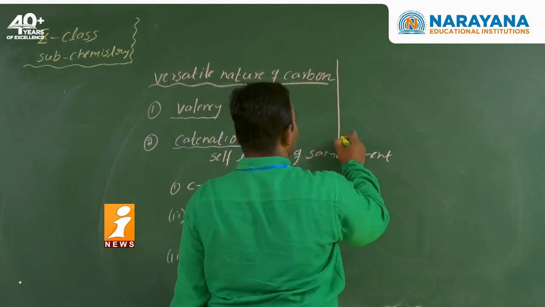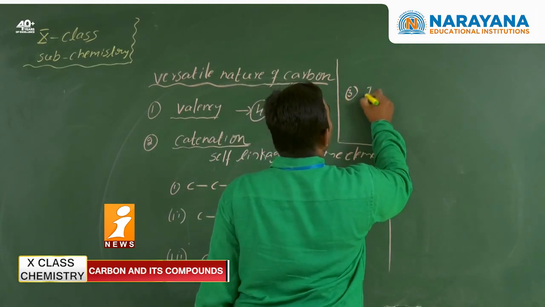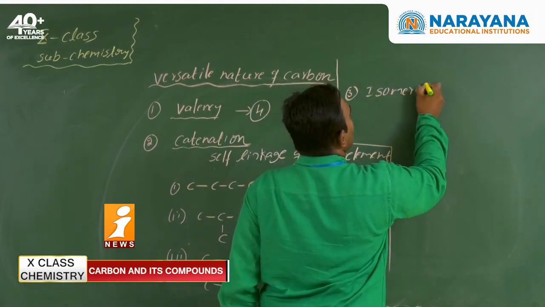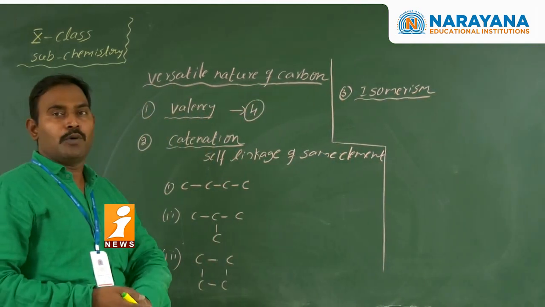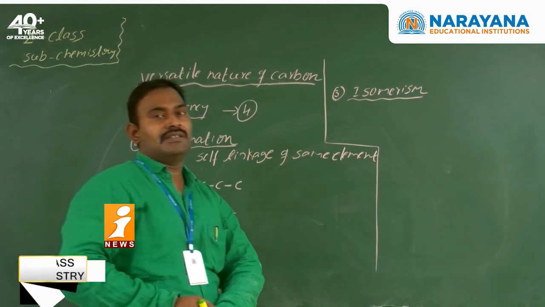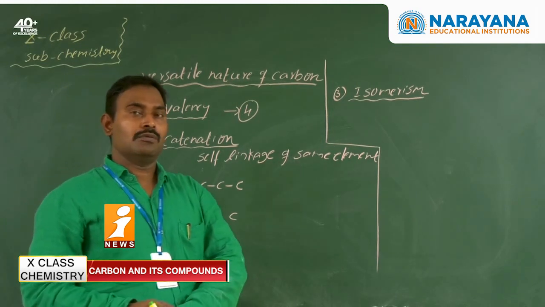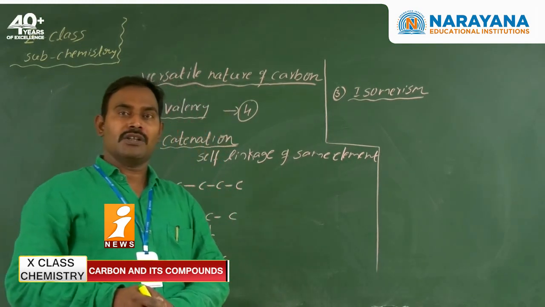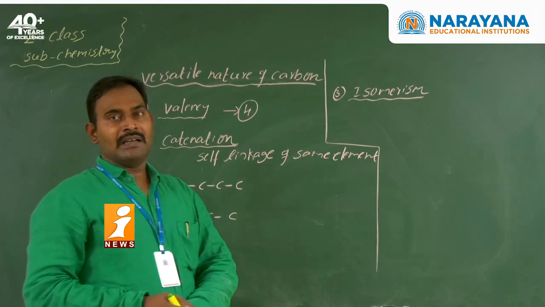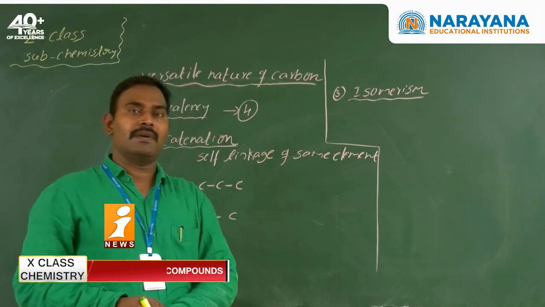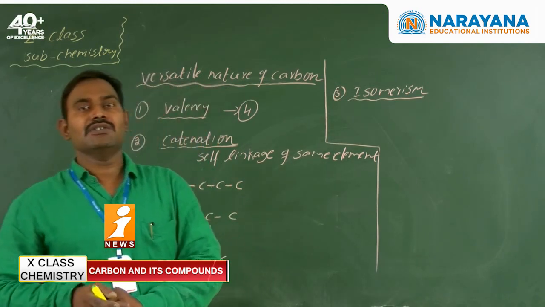Next one, coming to here, the third one is isomerism. What is the third one? Isomerism. Isomerism means compounds having the same molecular formula but with different structures and different properties are called isomers. Once again, compounds having the same molecular formula with different structures and different properties. At least they should differ in one property. Then we can call them isomers. That phenomenon is known as isomerism.